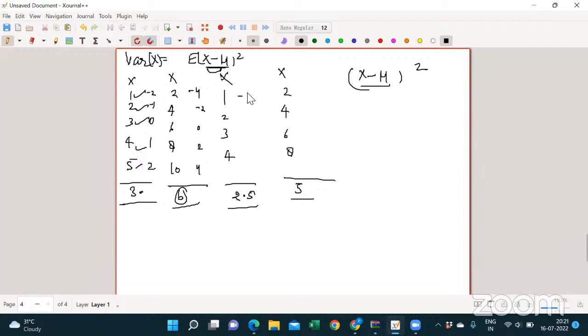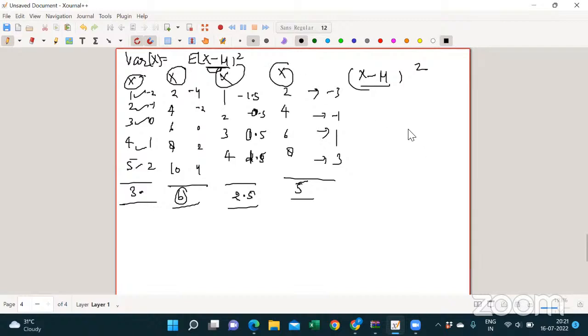For this one, it will be minus 1.5, minus 0.5, 0.5, then 1.5, right? Correct. And for this, the mean is 5, so it will be minus 3, minus 1, 1 and 3. Correct. Okay. For which option, for which values of x, is your deviation more from its mean?